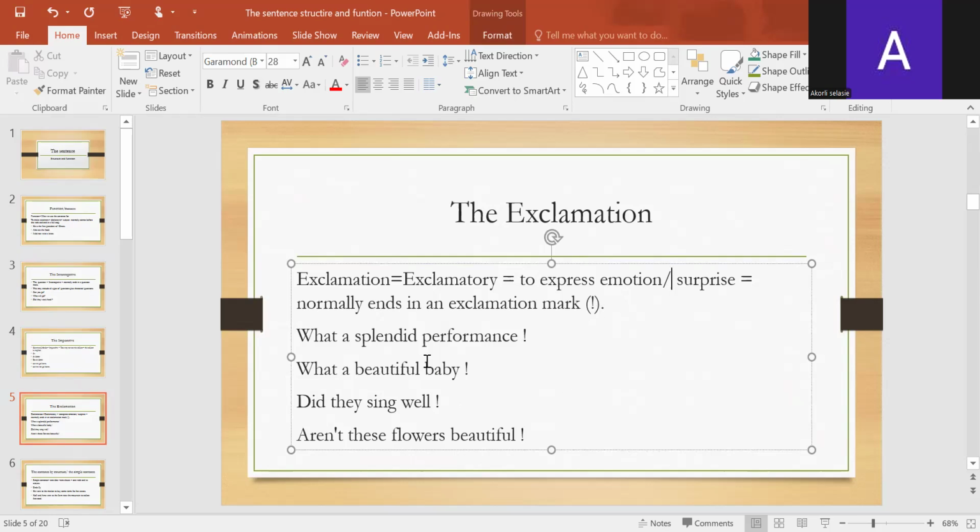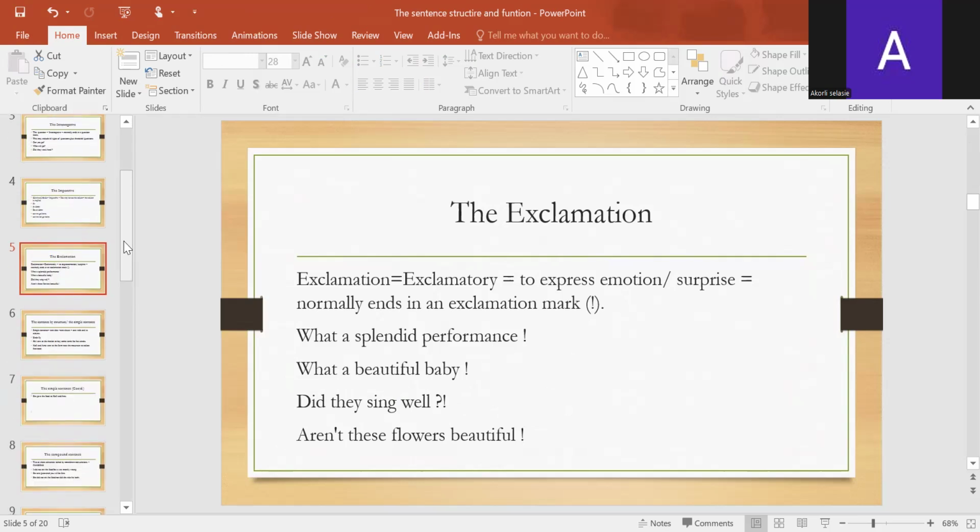What a splendid performance. What a beautiful baby. Did they sing well? It's a question, and at the same time an exclamation. And this flower is beautiful.